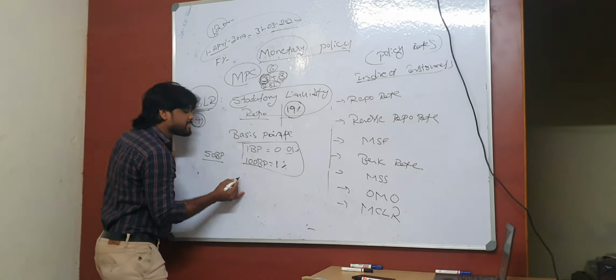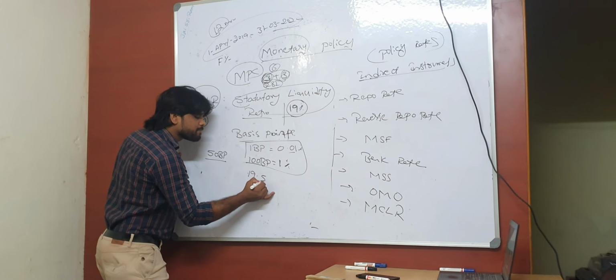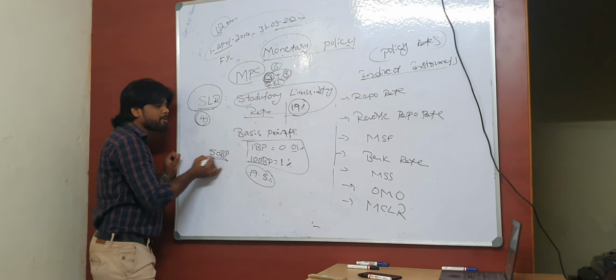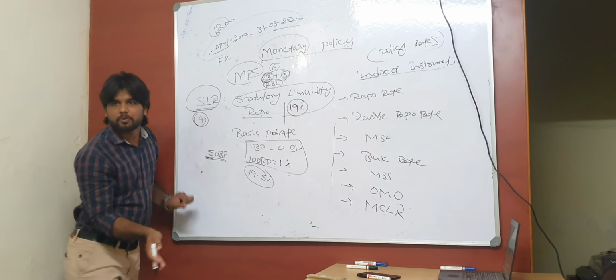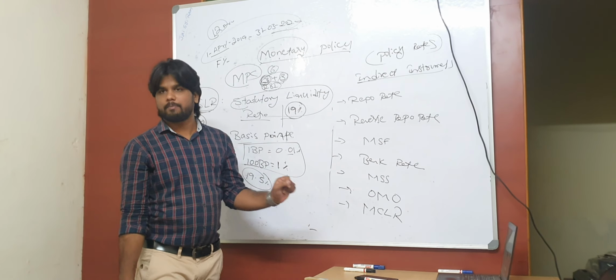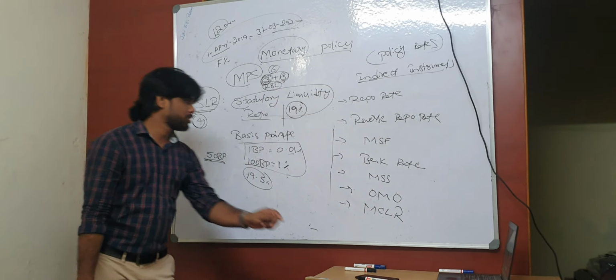They are indirectly saying we are going to increase SLR by 0.5 percentage. 50 basis points is nothing but 0.5 percentage. Understanding or not? RBI will always speak in this language only. Remember that 100 basis points is nothing but 1 percentage.